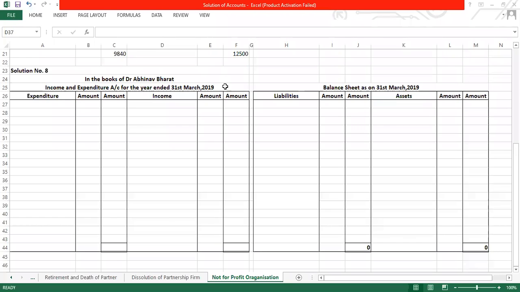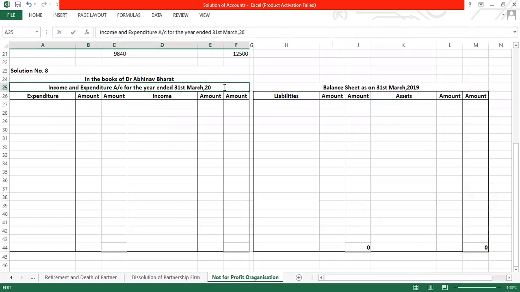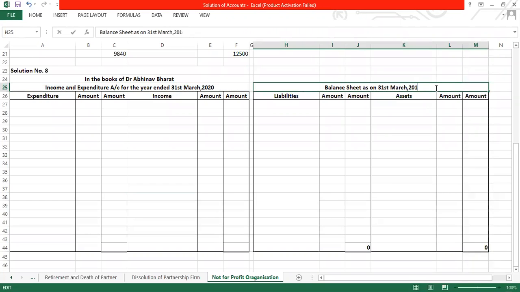So that's March 20. So I'll just make a change over here. So in the books of Dr. Abhinav Bharat, income and expenditure account and balance sheet. So let us start with our sums, with our adjustments. So let us start with the adjustment.